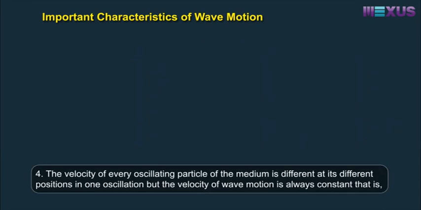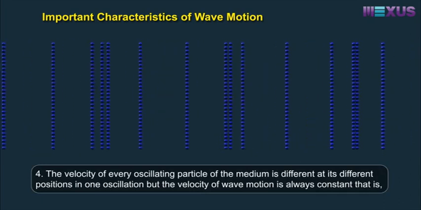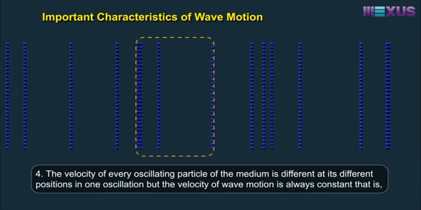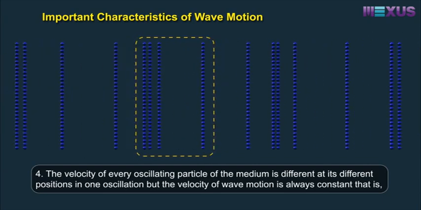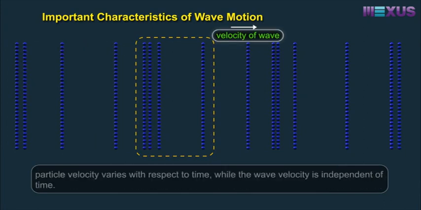The velocity of every oscillating particle of the medium is different at its different positions in one oscillation, but the velocity of wave motion is always constant. That is, particle velocity varies with respect to time, while the wave velocity is independent of time.